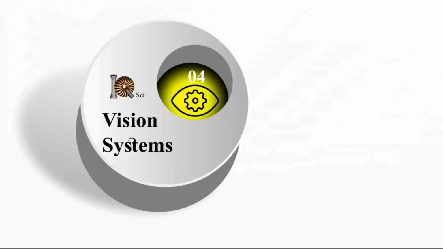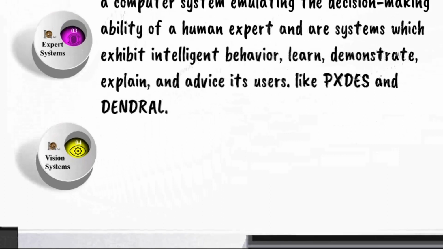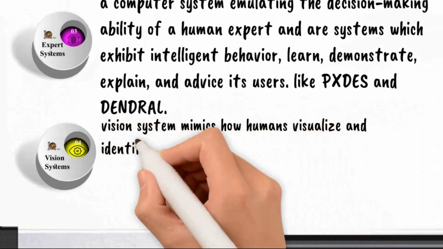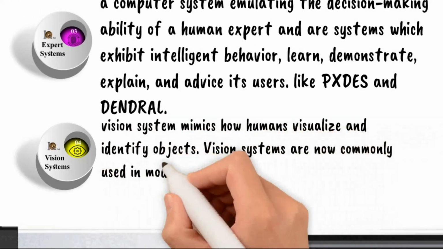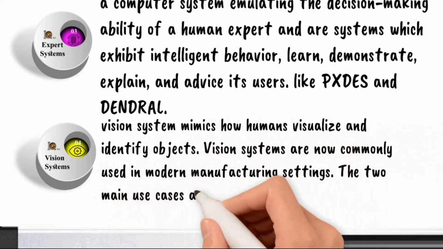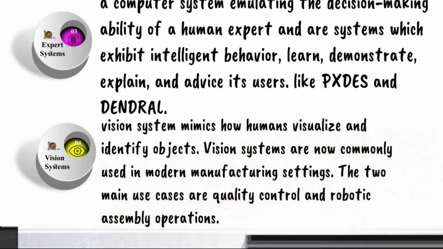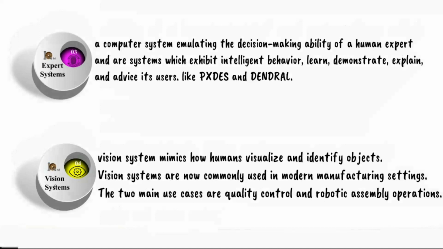Vision systems. A vision system mimics how humans visualize and identify objects. Vision systems are now commonly used in modern manufacturing settings. The two main use cases are quality control and robotic assembly operations. Often in industrial environments, quality inspections are too difficult, risky or costly for humans to perform, but they still need to be conducted.